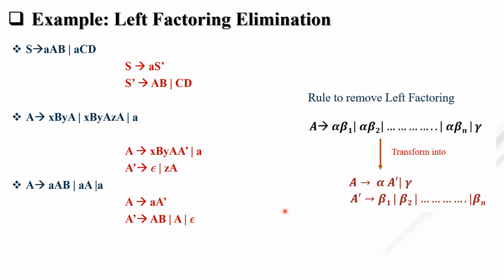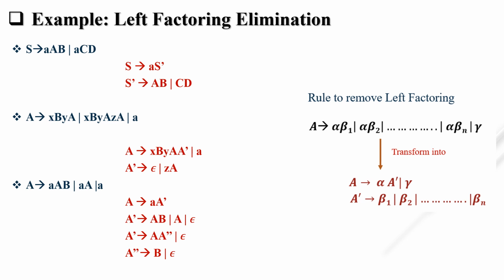So when we transform into this form, then what is A? A dash. A dash tends to capital A double dash. Instead of A dash, what we write? A double dash. And what is your gamma? This null is not preceding with capital A, that's why null is your gamma. Okay, now what is A double dash? A double dash tends to beta 1. What is beta 1? B. What is beta 2? Null. Okay, this is most important, production for left factoring. It may be asked in only 3 marks. Only you have to remove left factoring from this grammar.